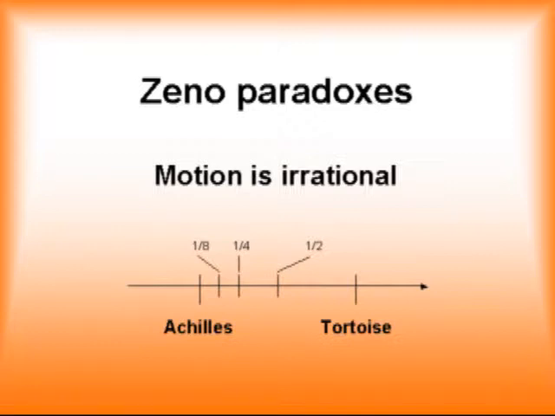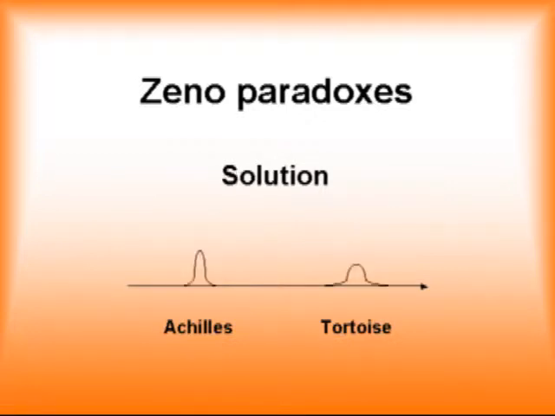Zeno would be correct if the location of an object such as Achilles could be given with infinite precision. But we've proven that this is irrational, and that in fact the location of an object is given by a probability distribution. Thus the location of Achilles is given by a probability distribution, the location of the tortoise is given by a probability distribution, and the movement of Achilles is given by movement of the probability distribution that represents its location.